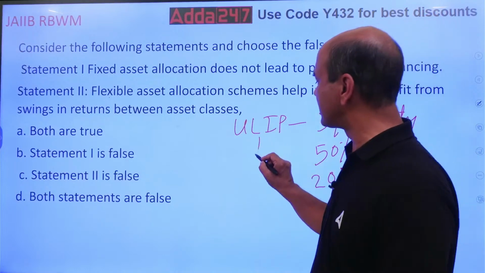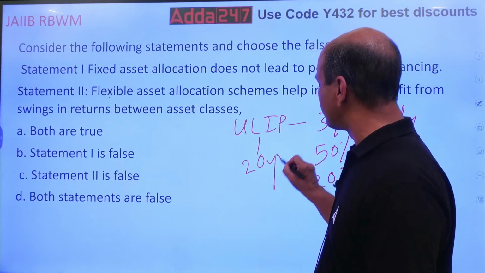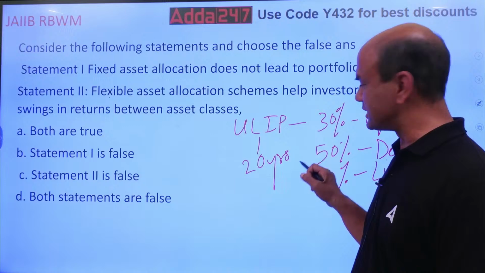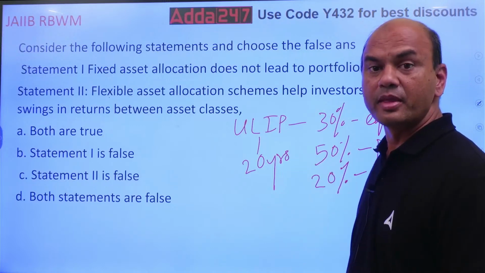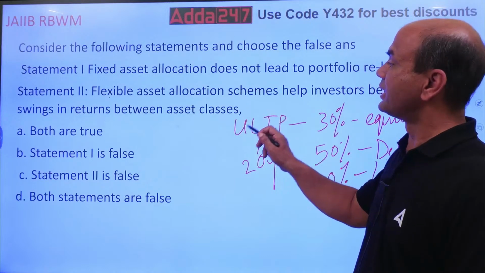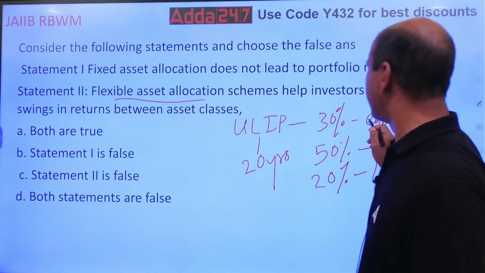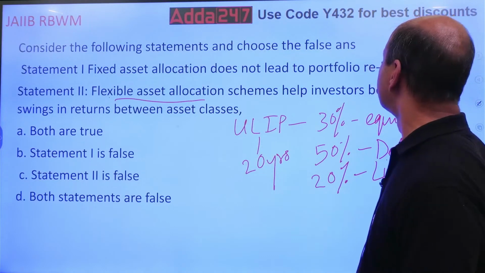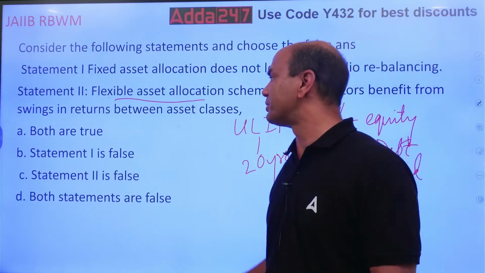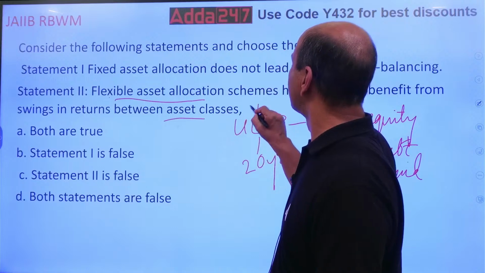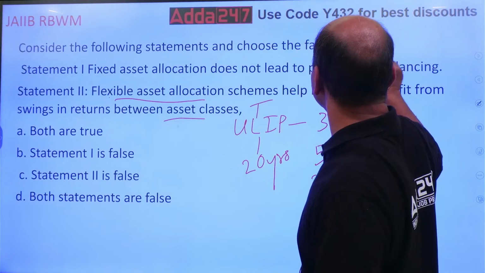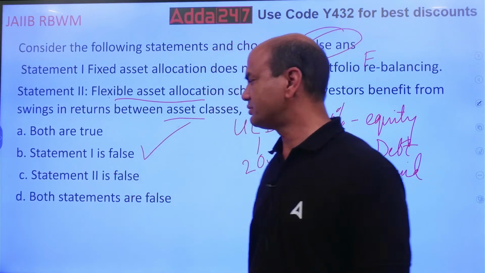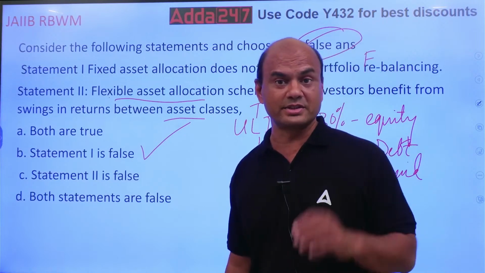ULIP is a long-term plan. Generally it is 20 years. So after 1 year, the customer may come and say, change this 30 to 50 now, change this 50 to 20. Anything. This is the meaning of flexible asset allocation. I can change my investments in all the options, so the customer gets the benefit from swings in returns between asset classes. So that is true. And this is false. Statement 1 is false. You want a false answer.